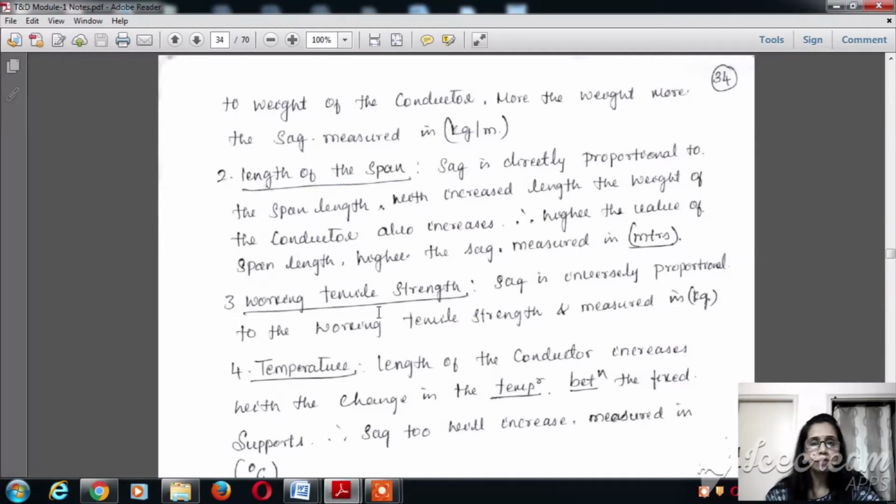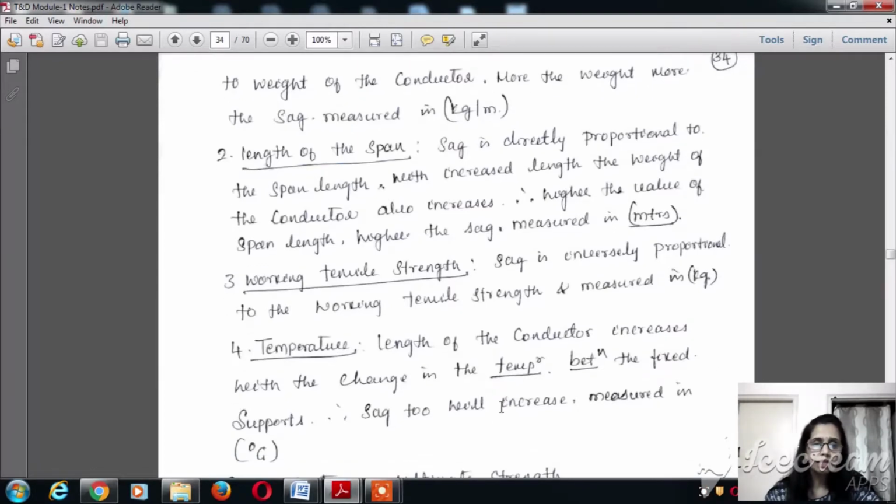The weight is measured in kg per meter. The sag is directly proportional to the length of the span. With the increased length of the conductor, the sag also increases. So the higher the span length, the higher the sag, and it is measured in meters.